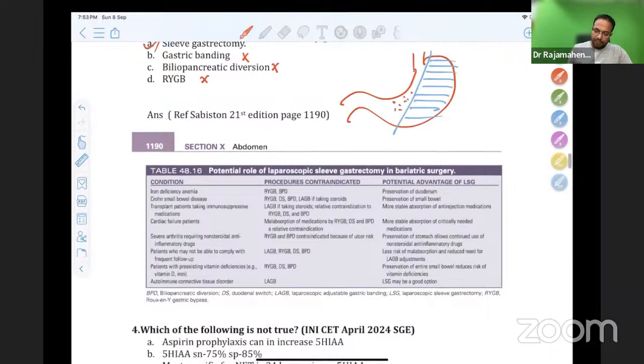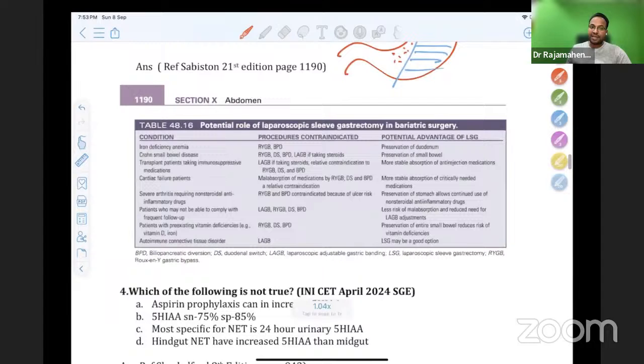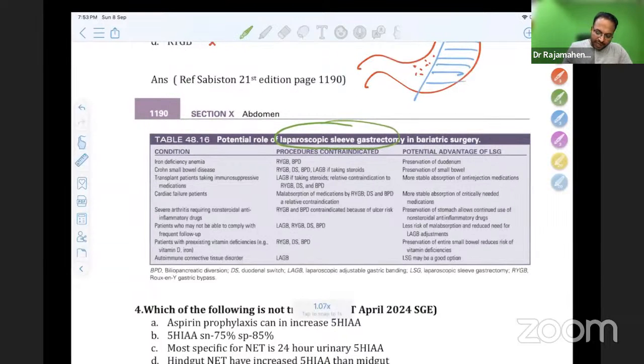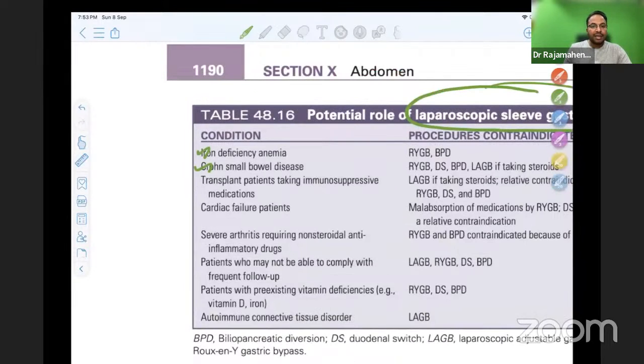This is a favorite table of National Board examiners for NEET SS. So where all do you have a potential role of laparoscopic sleeve gastrectomy? In the following cases, sleeve gastrectomy is better than any other option. Number 1, iron deficiency anemia. Crohn's, transplant patients, cardiac patients. These three are for reasons of giving drugs.